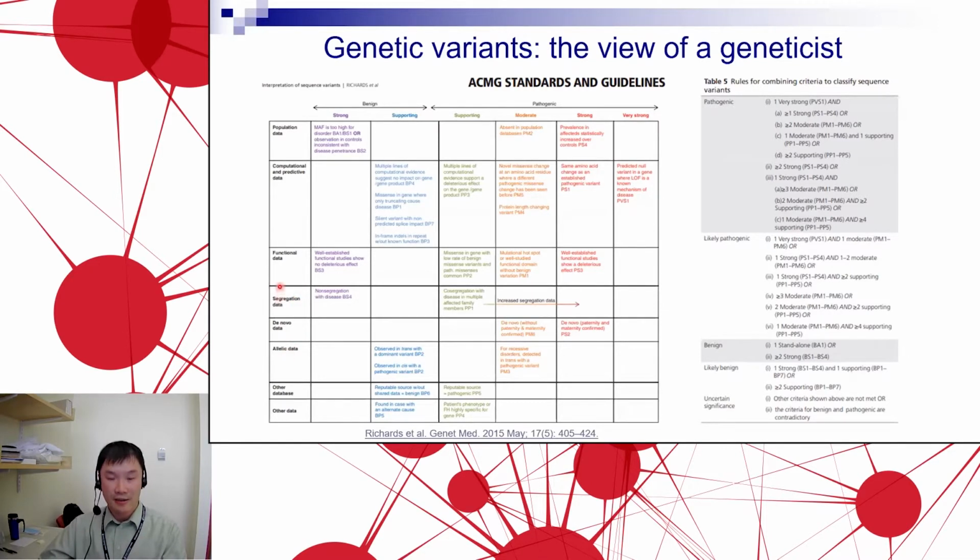And within each of these categories, you can look for different levels of evidence, going from very strong to supporting evidence for the mutation being a pathogenic variant or a benign variant. Then based on the different boxes you check, you go through a table of how many boxes you checked and which boxes you checked. Then you classify the variant as pathogenic, likely pathogenic, benign, likely benign, or we still don't know what it does, in terms of uncertain significance.